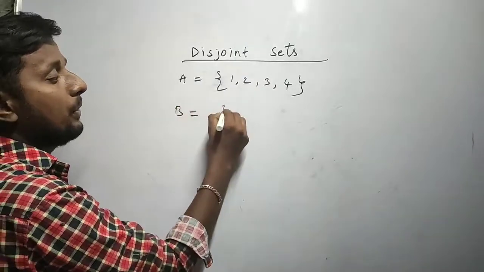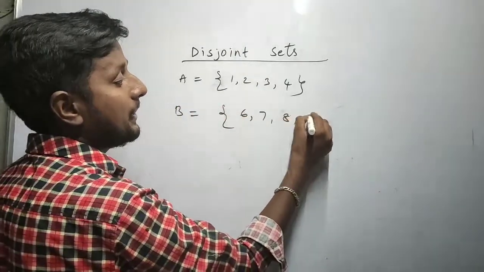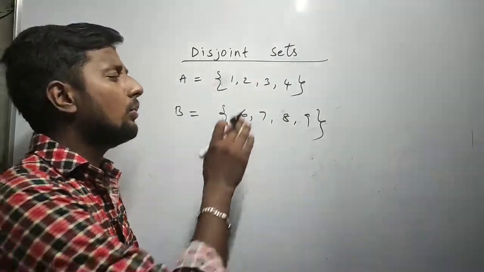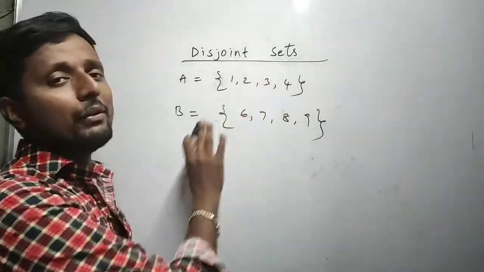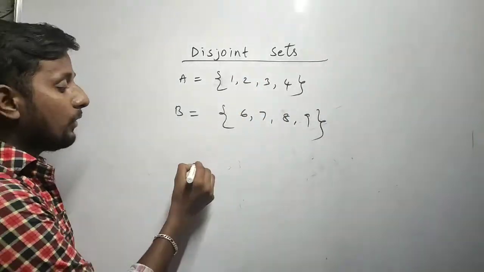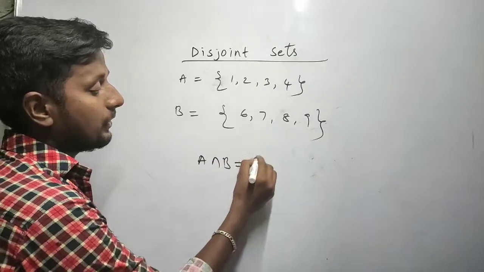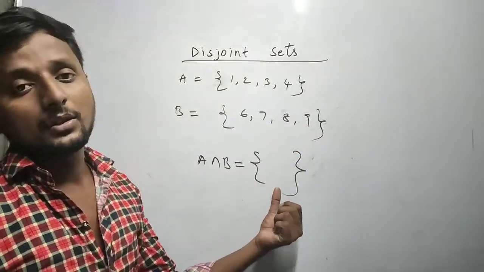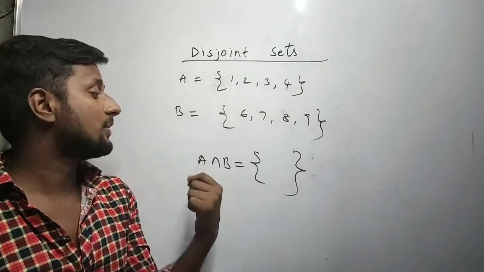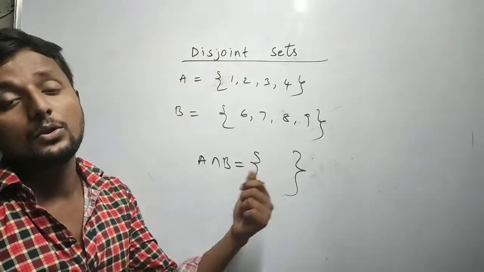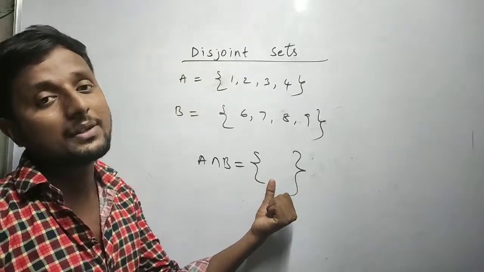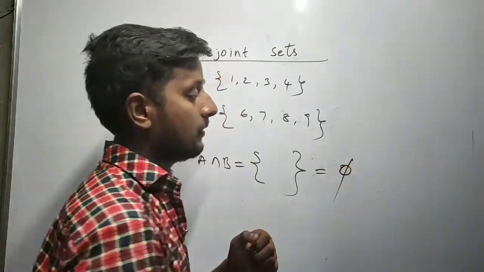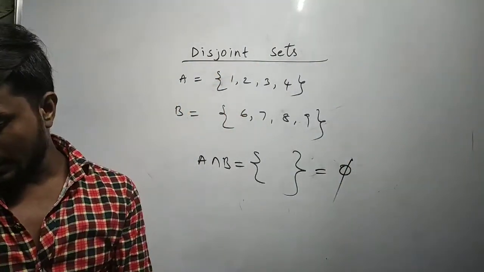and B is equal to 6, 7, 8, 9. Okay. So when I am talking about A union B, nothing special will happen. We'll add up and we'll write in a sequence. Okay. But if I talk about A intersection B, look, both the sets have no common element. Correct? So in that case, the intersection of A and B is a null set. So nothing is common. So I have written empty set, void set. Correct? It's a null set, equal to nothing, no element. Correct?